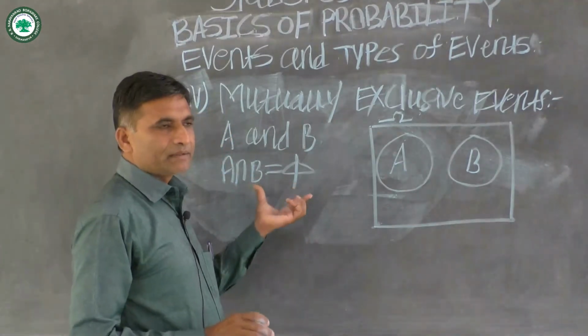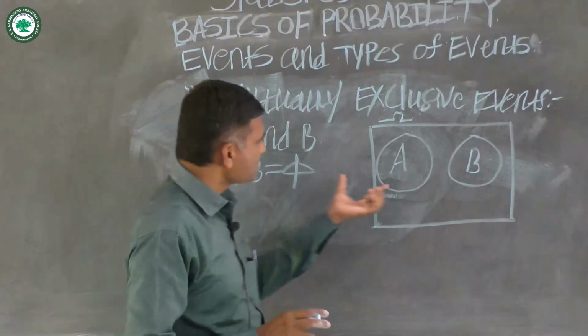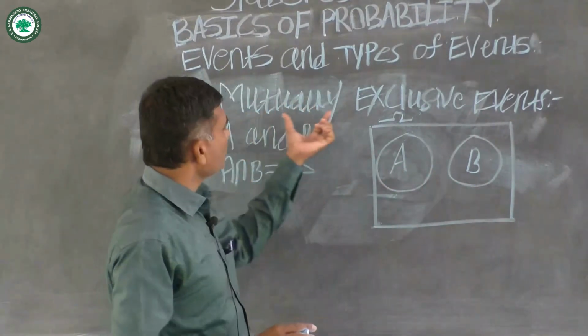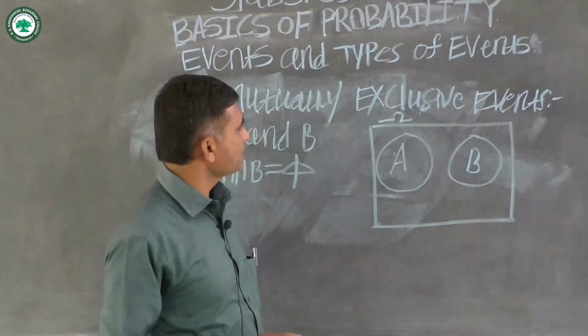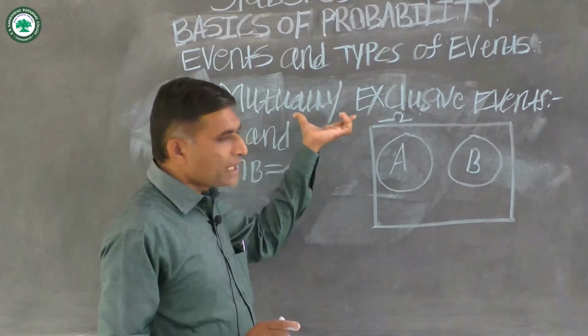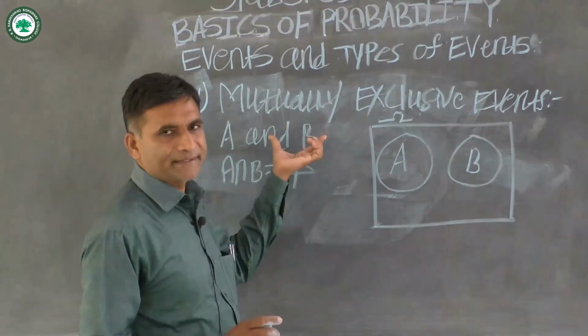There are no common elements between A and B. It is called mutually exclusive events, or also disjoint events.